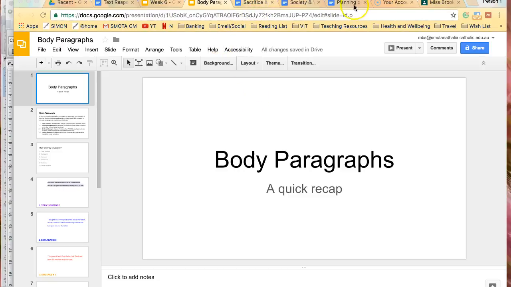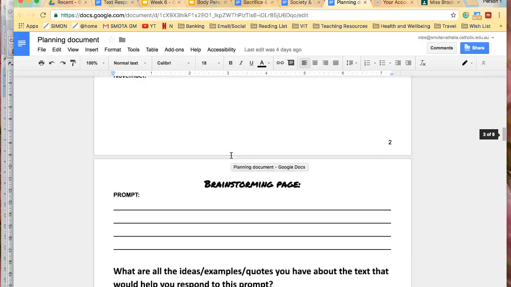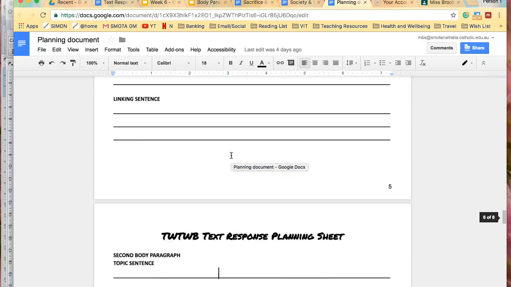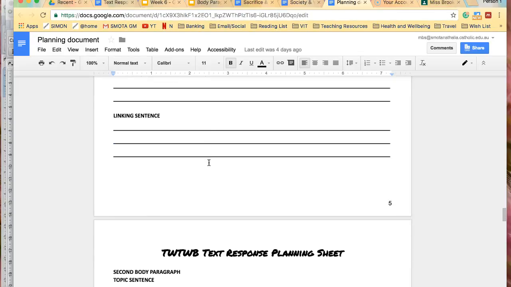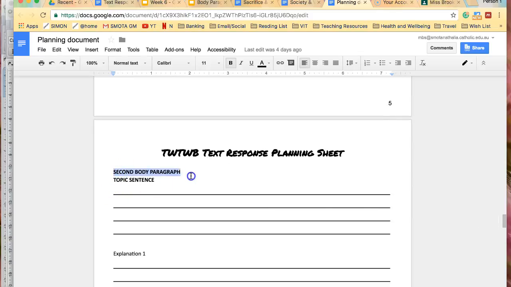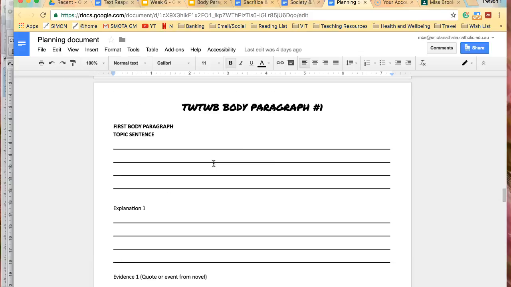So in front of you, you should have your planning booklet. It looks like this on the front cover, and you should be up to page 5, working on your body paragraph number 1. If you've already done this at home, which is the expectation for Monday evening, then you might be now on Tuesday up to your second body paragraph. Either way, you can use this clip to help you do that.